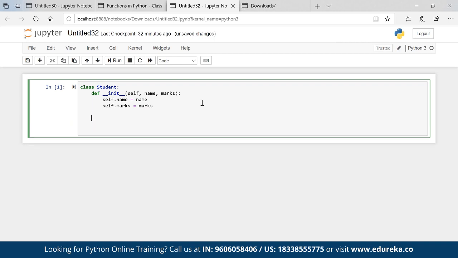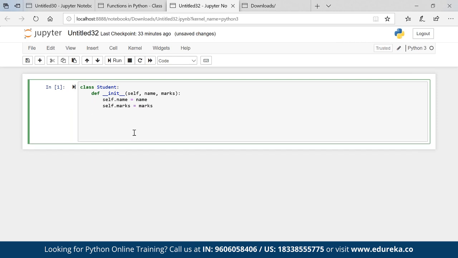Now, what I want is to create one more method. Using the name self is not strictly necessary, you can give any name. You can put Edureka also, but something is required here. You can give any name, but self is the best programming practice. That's why we go for it. So it is helping us to assign the variables inside this method.